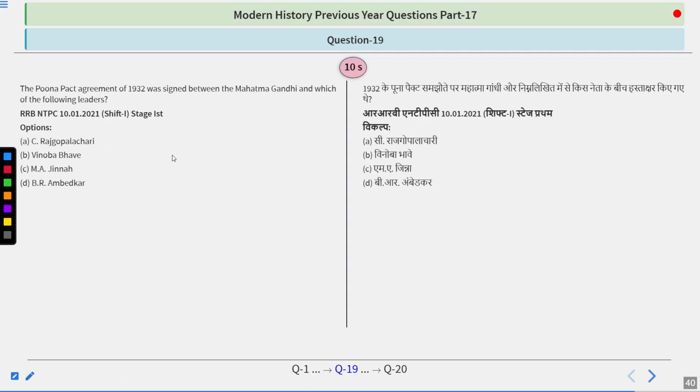The Pune Pact Agreement of 1932 was signed between Mahatma Gandhi and which of the following leaders? Options are C. Rajgopalachari, Vinoba Bhave, Muhammad Ali Jinnah, Bhimrao Ambedkar. The question is simple, I guess, now because we have done it in different ways. So think about it and try to figure out the answer fast.